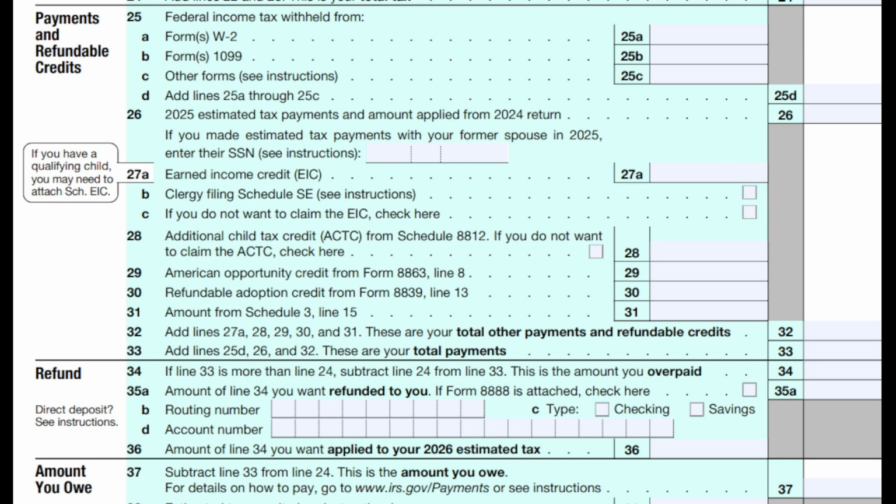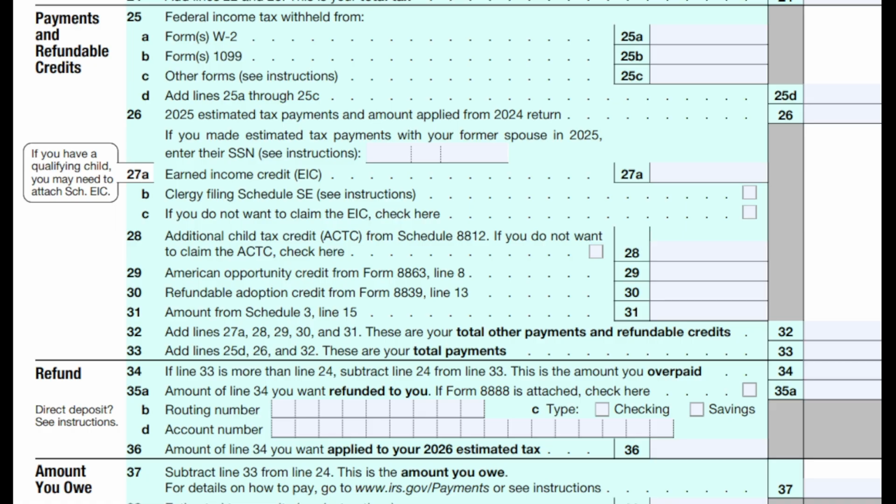Because we overpaid. A refund, by the way, is not a benefit. It's because you've overpaid. So we might be getting back what we've already paid in taxes, depending on what our taxable income is. But we're getting credit for anything that was withheld already. So that's what we're looking at in line number 25.